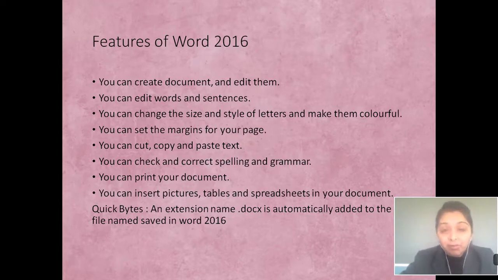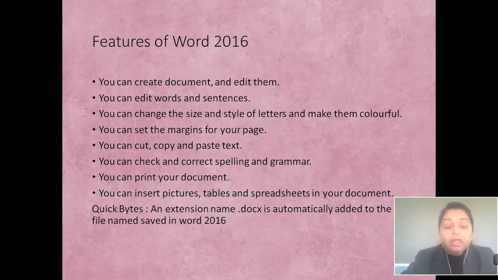फिर हम मार्जिन्स भी सेट कर सकते हैं, जैसे आपकी नोटबुक्स में मार्जिन दी हुई होती है where you write the question numbers. In the same way, in Word also we can set the margins of the page. Then we can cut, copy and paste text. You can check and correct spelling and grammar. कुछ भी हमने spelling mistake की है, that also we can check in Word. Then you can print your document also. हम उस डॉक्यूमेंट को हार्ड कॉपी में प्रिंट निकाल भी सकते हैं.